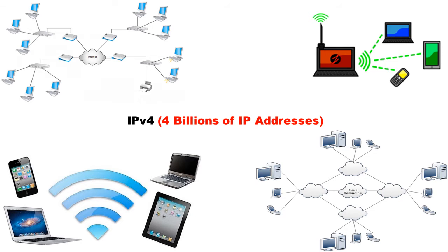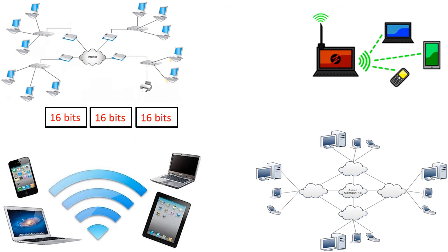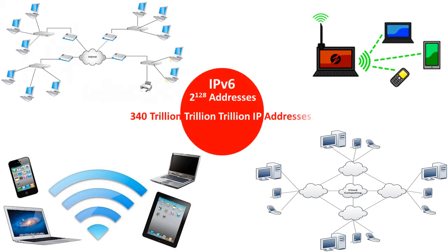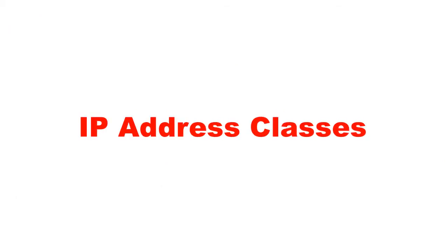Therefore, it is to be expected that IPv4 will be exhausted soon, and then IPv6 will come into use, whose capacity of addressing IP addresses is just huge in comparison to IPv4. If we assign thousands of IP addresses per second, then it will take billions of years to consume just 1% of total addressing capacity. Now we will discuss IP address classes.